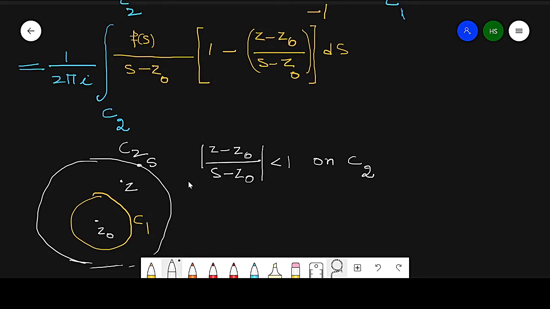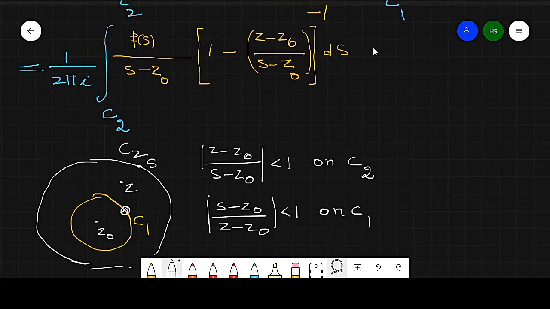Similarly, in the second part, in the C1 region, it will be reversed. In that case, (S minus Z naught) over (Z minus Z naught) is less than 1 on C1. How? Because in this case, on C1, the S point is on this place. If the S point is on this place, then (S minus Z naught) over (Z minus Z naught) is less than 1 on C1, right?